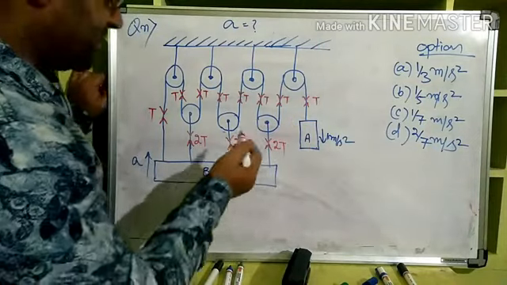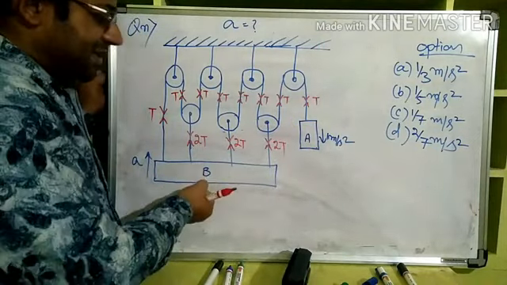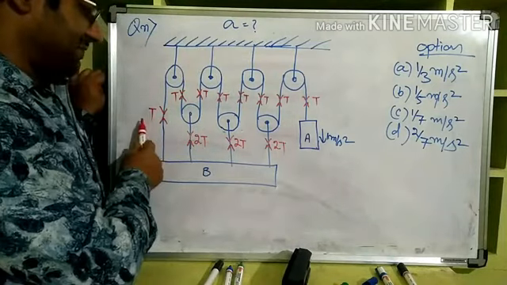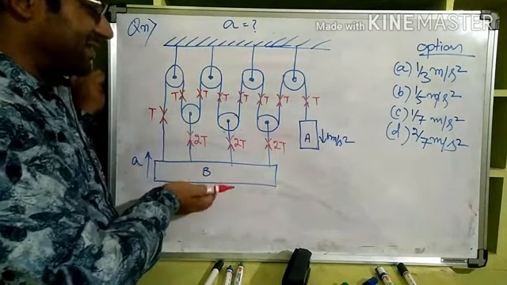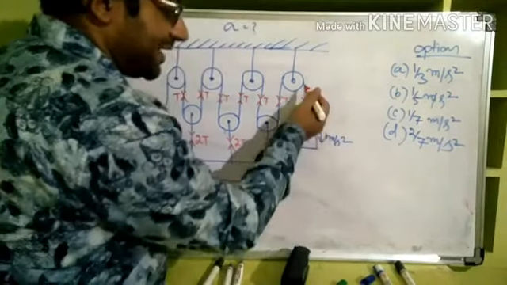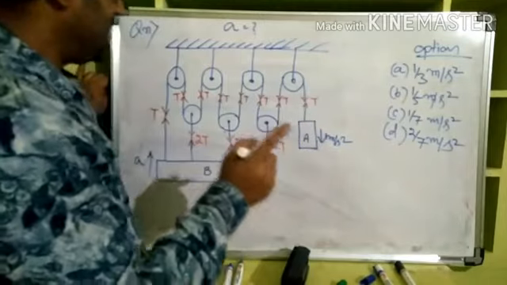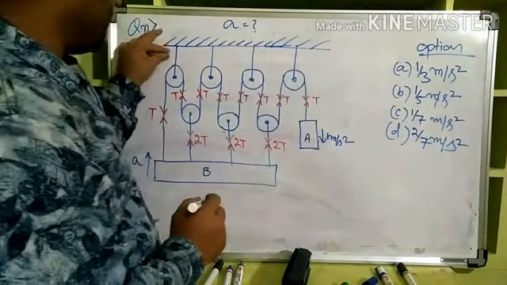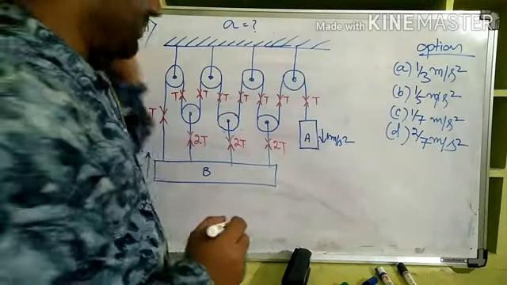Now see, what is the total tension on B? With what tension is B being pulled up? 2T plus 2T plus 2T plus T. So 7T, with 7T force it is being pulled up, but the tension in the string is T only. Now see, here tension is not required, that's why I am not showing. Otherwise it could also be 2T, 2T, 2T, 2T, right?